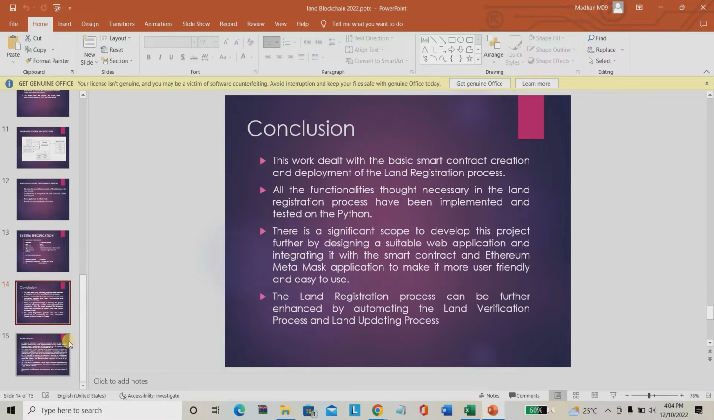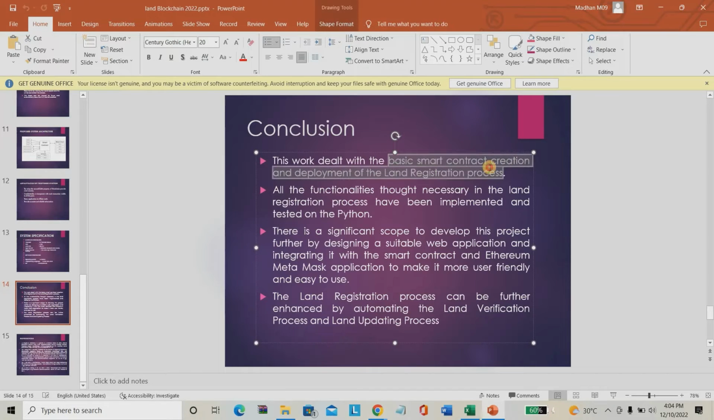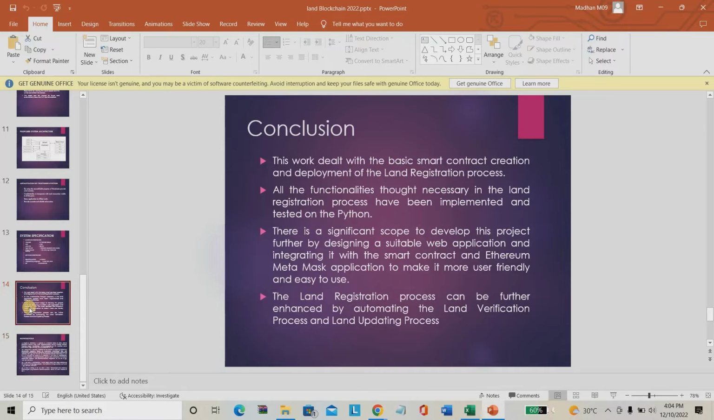This is the conclusion of the project. Everything is clearly mentioned. This project basically deals with the multiple contracts between the seller, the buyer, and then the government sector. All the details are converted into smart contract as well as hash format. This is the overall conclusion of the project as well as the reference.